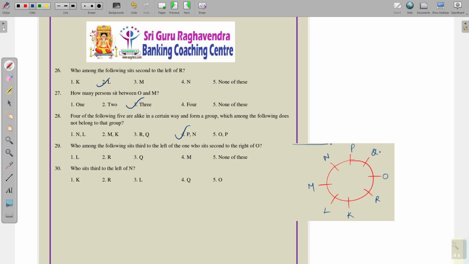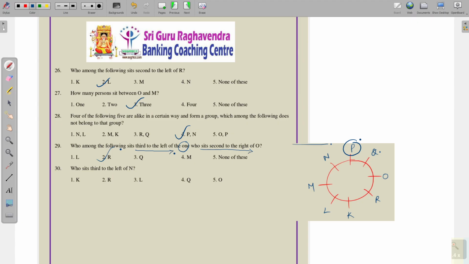Next, who among the following sits third to the left of the one who sits second to the right of 4? From 4, second to the right, who is sitting here? P. From this person, who sits third to the left? 1, 2 and 3: R. R is the answer. This is the condition.